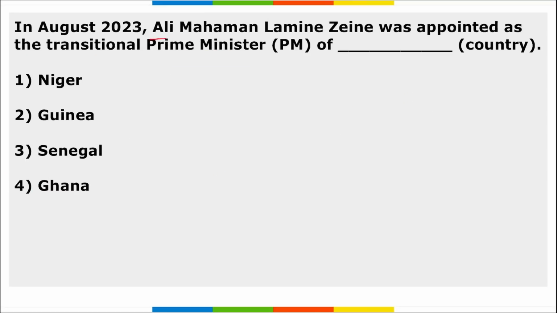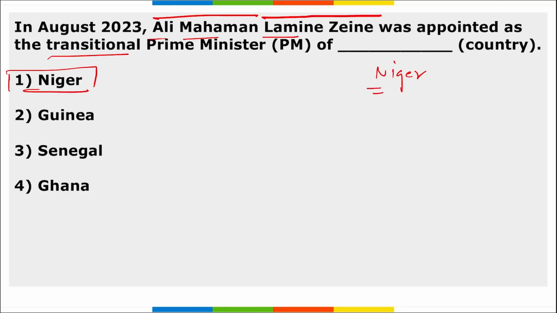Next, Ali Mahaman Lamine Zeine was appointed as the transitional prime minister of which country? So Ali Mahaman Lamine Zeine was appointed as the prime minister of Niger, correct? Directly remember this. Option 1 is correct here.